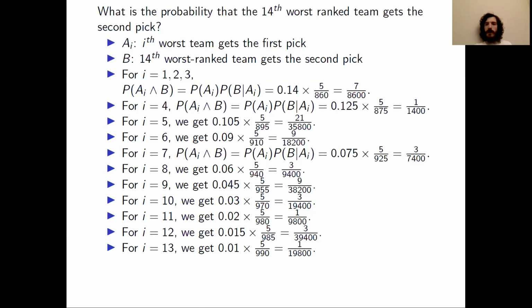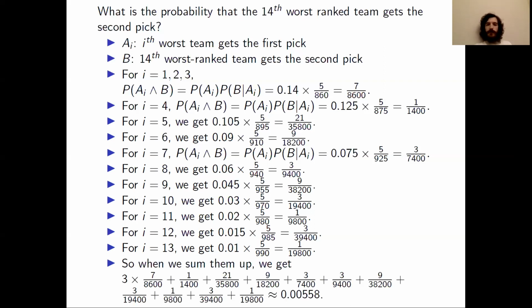And all we have to do is add all these numbers together. We sum them up, and that gives us approximately 0.00558. So we can say that the probability that the 14th worst ranked team gets the second pick is approximately 0.56%.